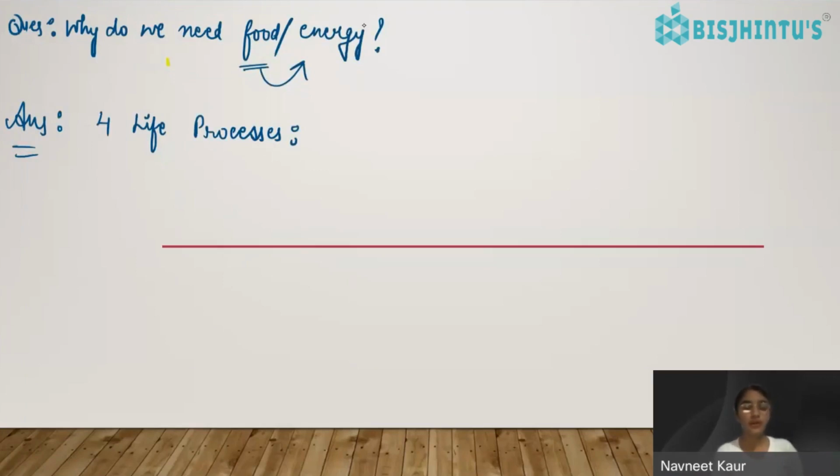To perform all the life processes, we need energy. If we are not doing anything, if we are just sitting or just sleeping, then also we need energy to perform the processes. Otherwise these life processes will not be able to get completed, and then there is no hope of survival.